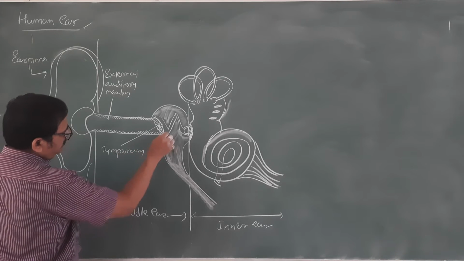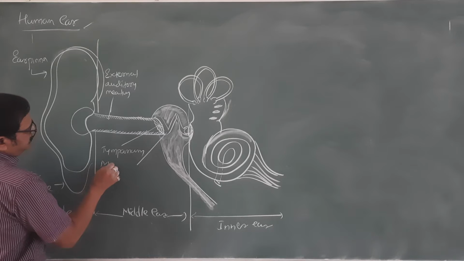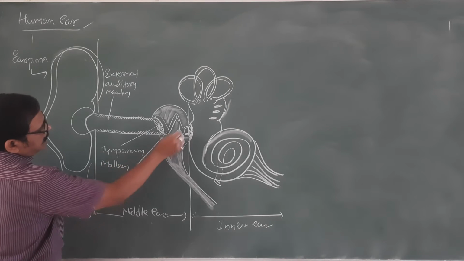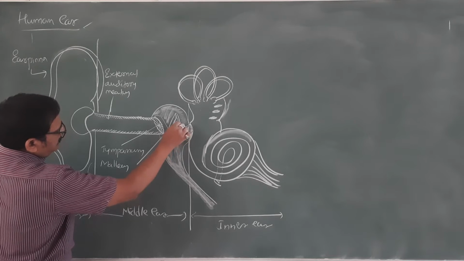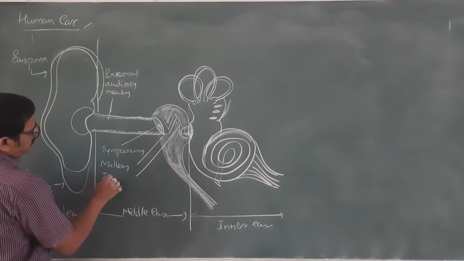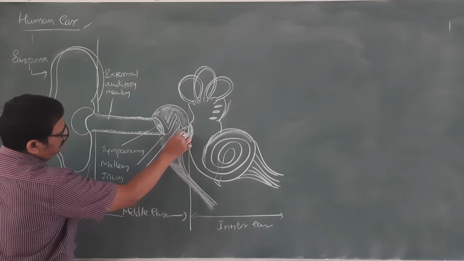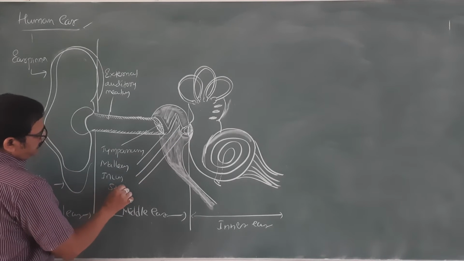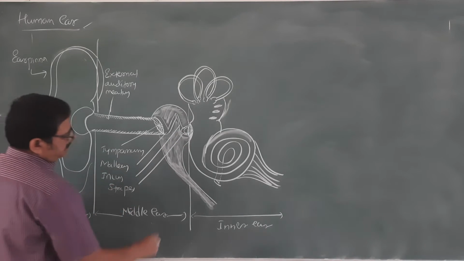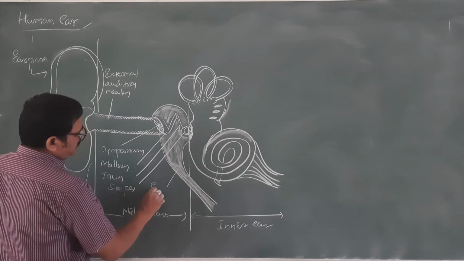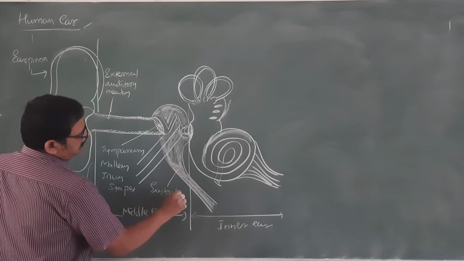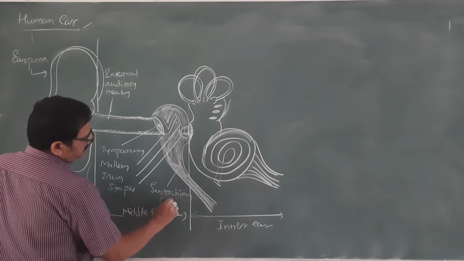Well, this is mainly the malleus. This is the middle one, here it is the incus, and the small bone stapes. Yes, this is what we are observing, the Eustachian canal.